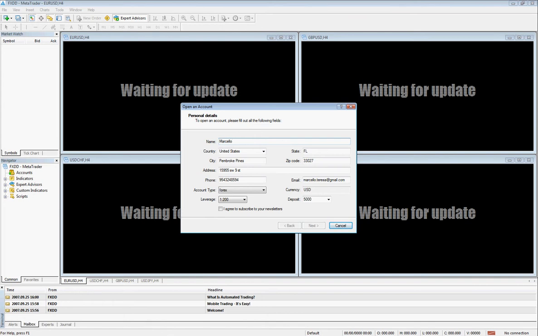Now here it will ask you to open an account. This is a demo account, so I'm going to put in my name and my information. We're going to put our information in.